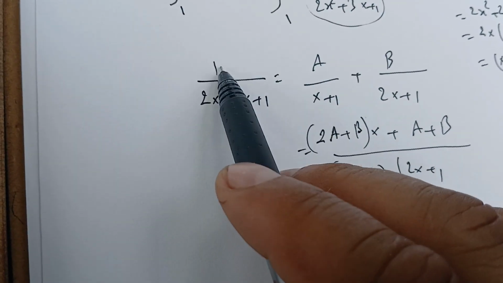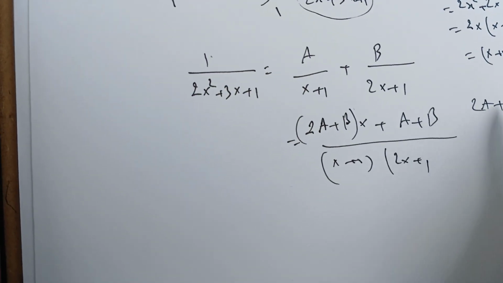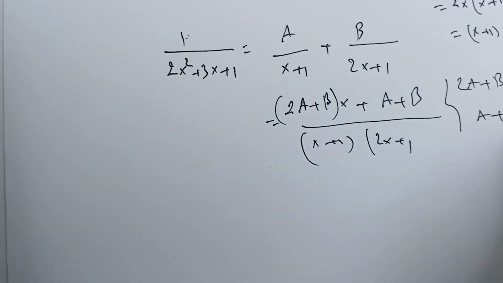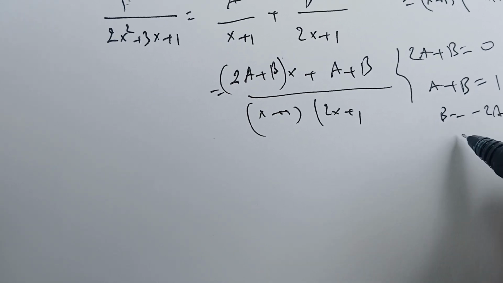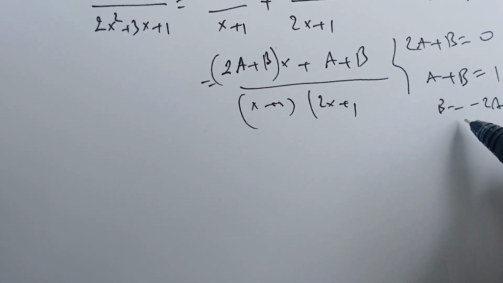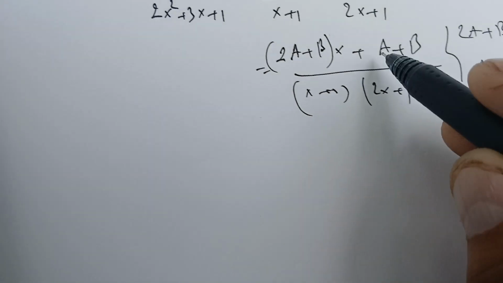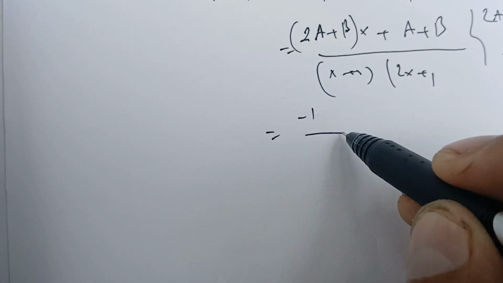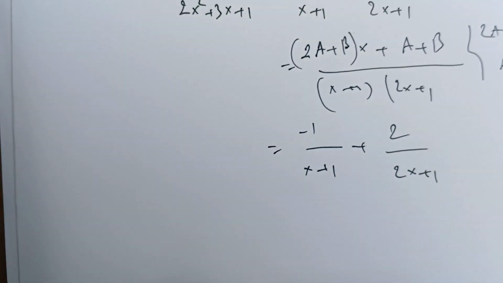Therefore, we see there is no x in the numerator, so 2A plus B is 0, and A plus B is 1. So we solve: B is minus 2A, and if we solve here, we get A is minus 1, and B is 2. Therefore, we have this written as minus 1 over x plus 1 plus 2 over 2x plus 1.